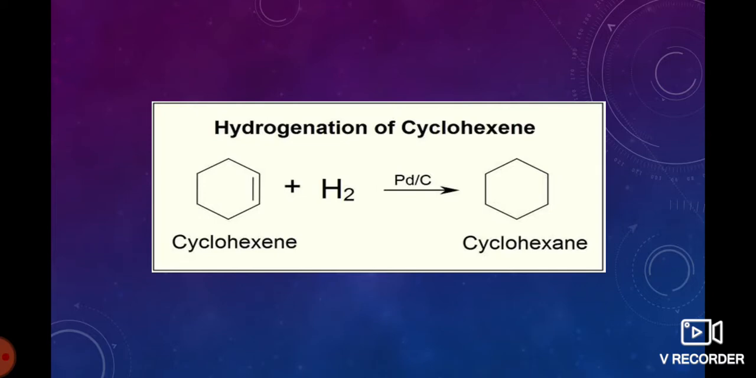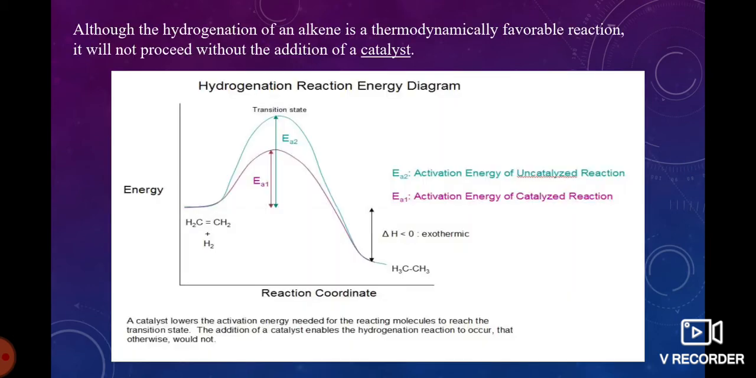Here is another example, hydrogenation of cyclohexene. We are taking cyclohexene. It also undergoes hydrogenation in the presence of a palladium catalyst to form cyclohexane. Although hydrogenation of an alkene is a thermodynamically favorable reaction, it will not proceed without the addition of a catalyst.